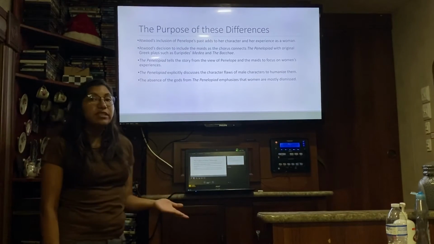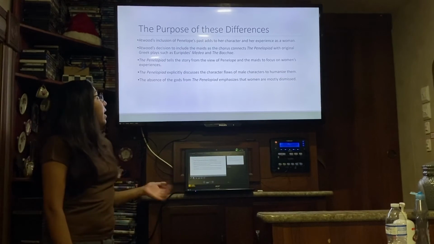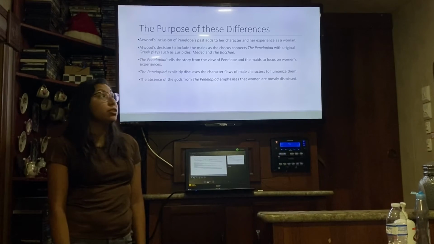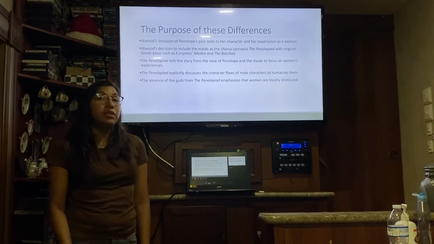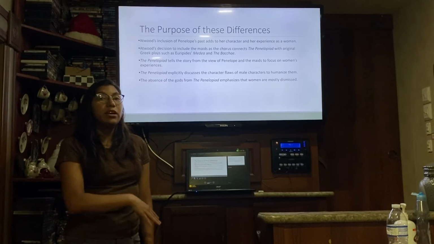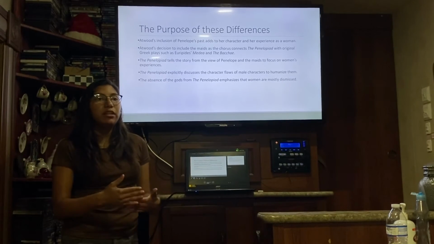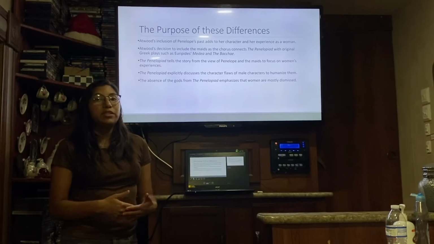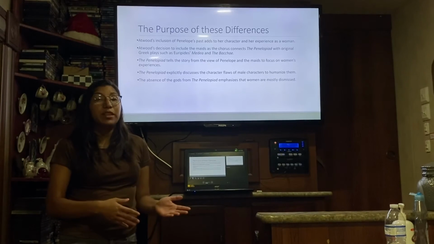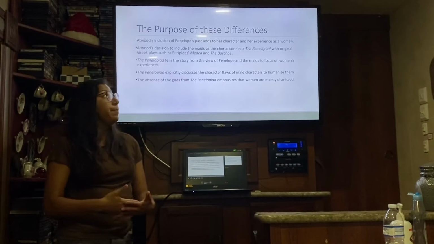All right, so what are the purposes of these differences? Atwood's inclusion of Penelope's past adds to her character and her experience as a woman. So now we know that Penelope was quite young. She was about a teenager when she married Odysseus, putting an uneven power balance between the two. And so we also get to see her interactions with him when they were married.